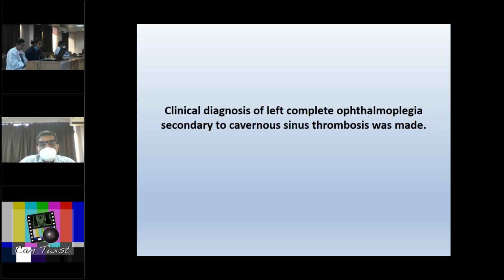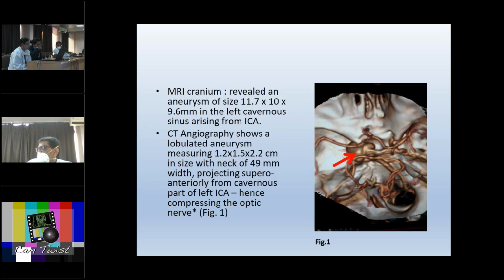Since the patient had given a history of meningitis 1 month back, we made a clinical diagnosis of left complete ophthalmoplegia secondary to cavernous sinus thrombosis. We ordered imaging of this patient. So the MRI revealed an aneurysm in the left cavernous sinus arising from the ICA, as we can see by the arrow in the picture.